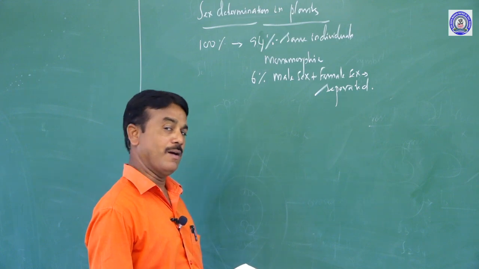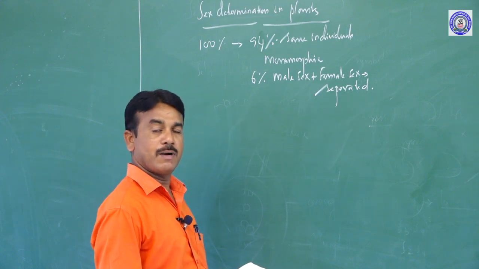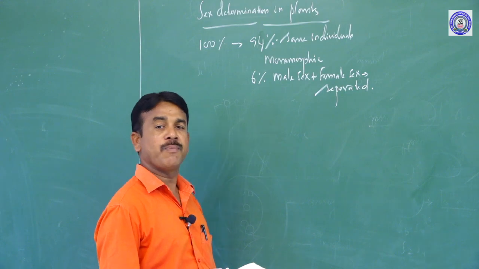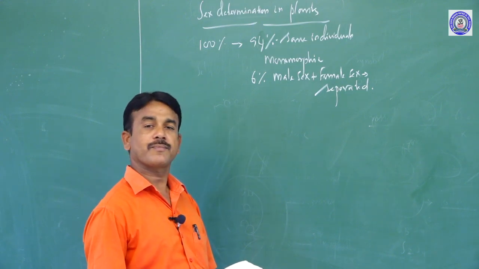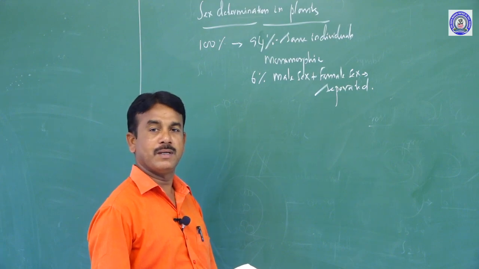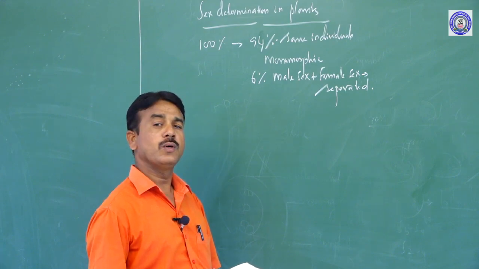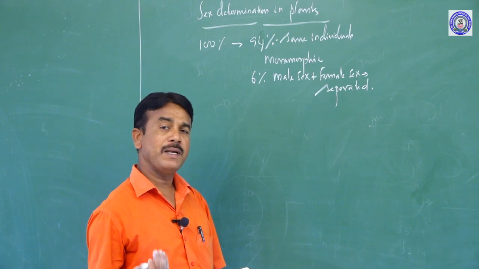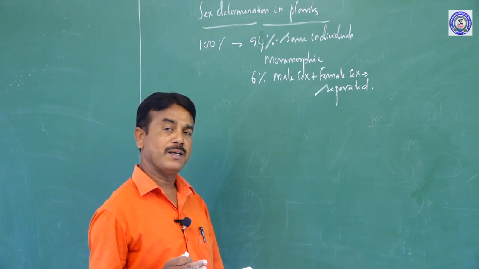Yes, papaya. Do you know its binomial name? Carica papaya. Then palmyra, Borassus flabellifer. In these two, the male plant is separate and the female plant is separate.